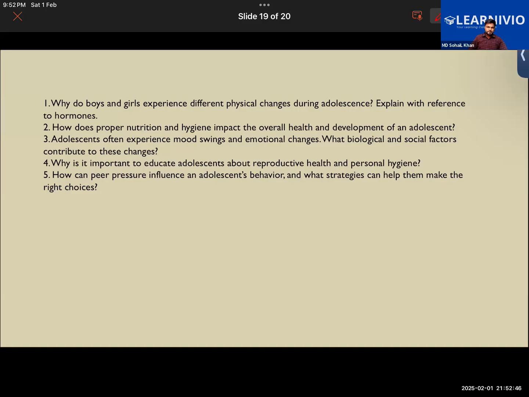Like they undergo adolescence, they undergo physical changes during adolescence so that they achieve sexual maturity and they will be capable of doing reproduction. The question here says that they experience different physical changes. Why is it so, and how is it related to the hormones that are produced in their body?